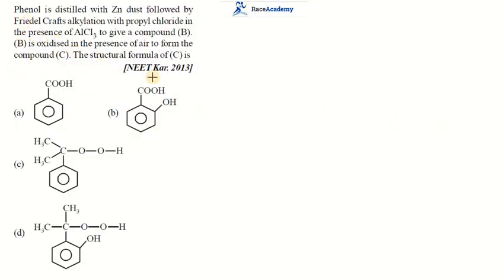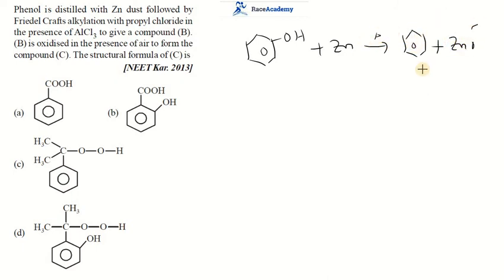Next question. NEET Karnataka 2013 also asked this question. Phenol is distilled with zinc dust followed by Friedel-Crafts alkylation. First of all, what will happen when phenol is treated with zinc dust? As you all know, it is a reduction process. It converts into benzene and zinc oxide is obtained.